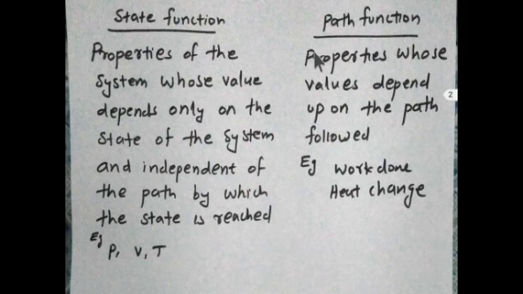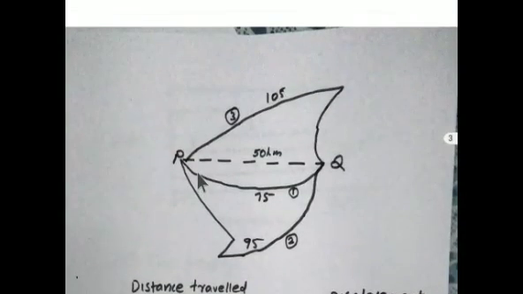But what is a path function? Properties whose values depend upon the path followed. Examples: work done, then heat change. These are properties which depend on the path by which the system proceeds. Let us discuss in detail using a practical example. This will give a clear idea about what a state function and a path function are.